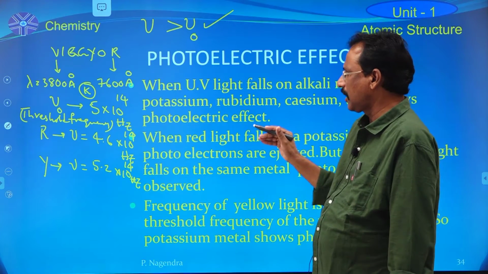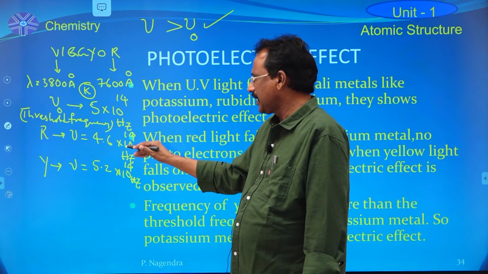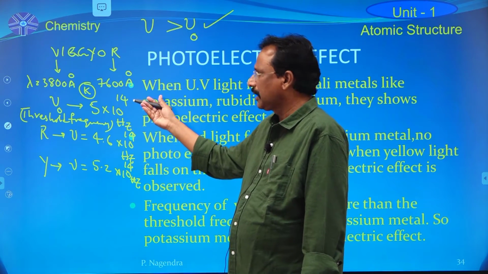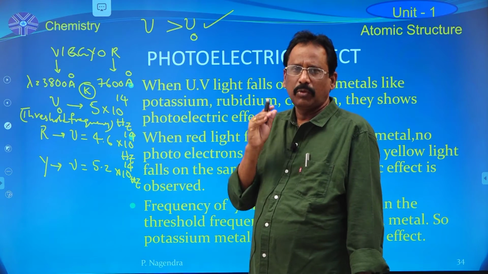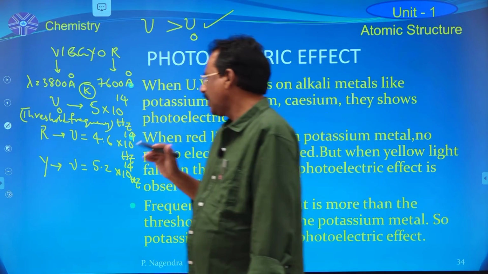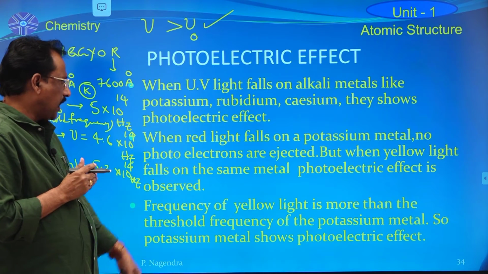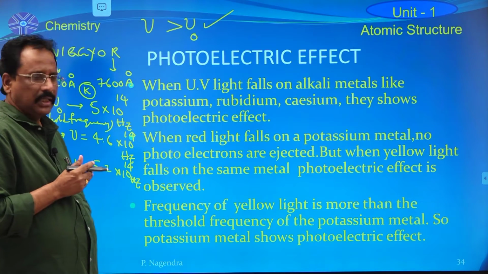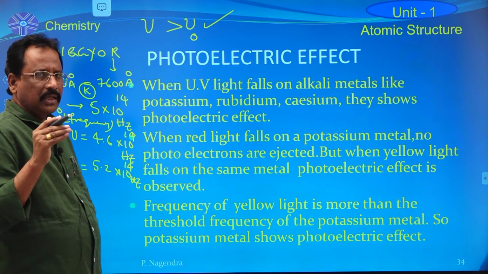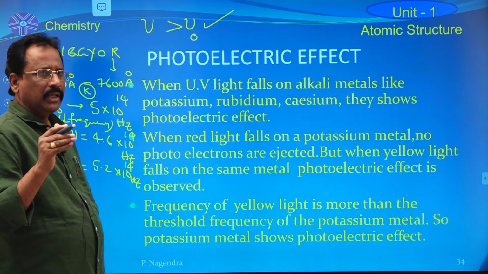But in the case of yellow color, its frequency is more than the threshold frequency of the potassium metal. That's why when yellow color light falls on potassium metal, immediately that metal exhibits the photoelectric effect property.